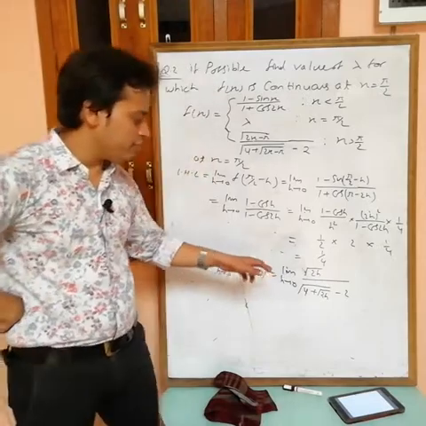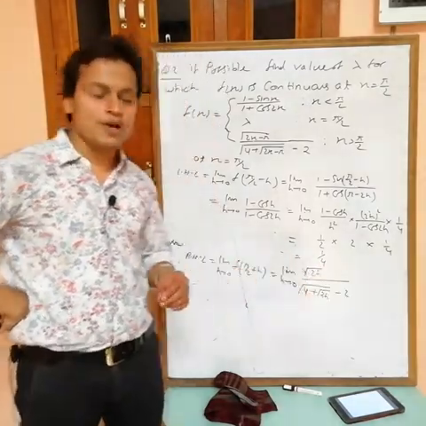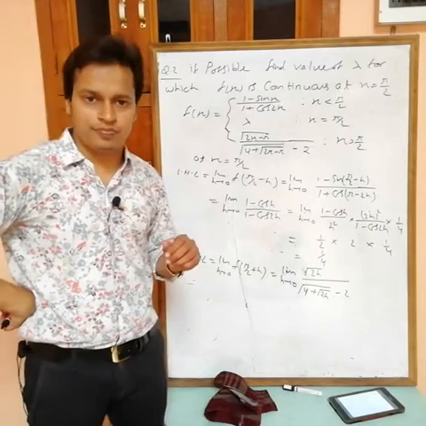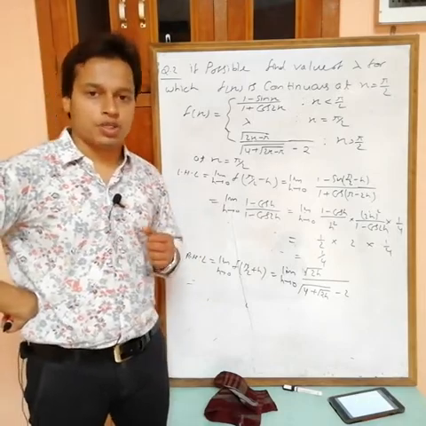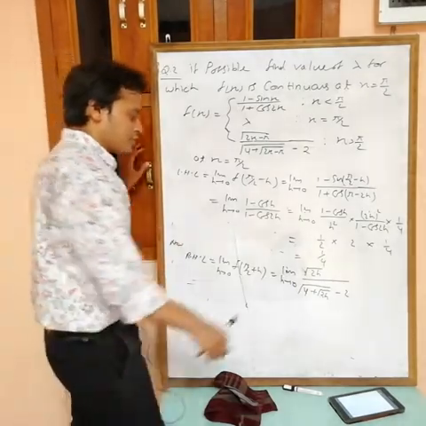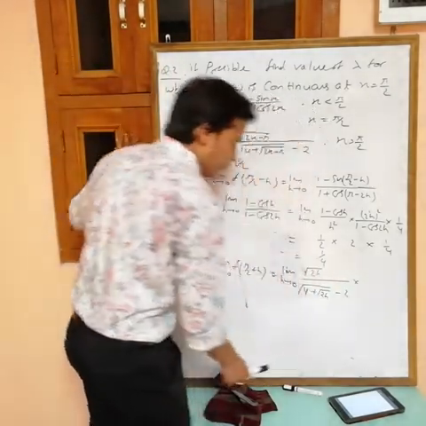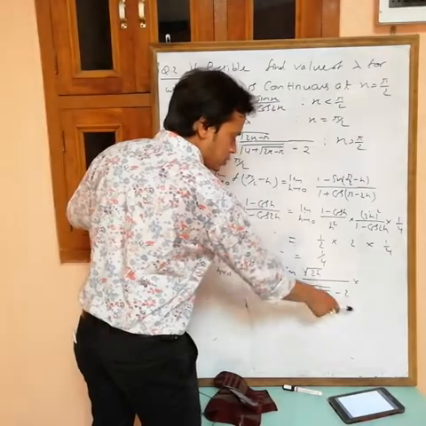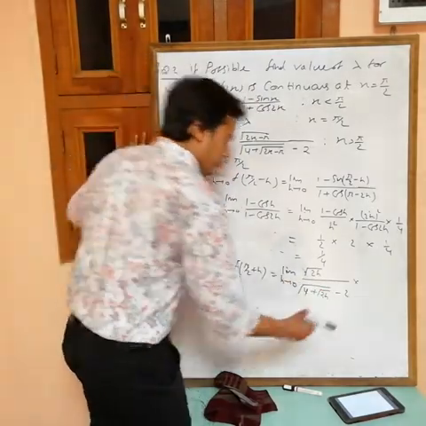Now again we want to solve this one. If you put h equals to 0, then we are getting 0 by 0 form. So again you can use L'Hopital, but I will use simplification, rationalization. Rationalize the denominator. To rationalize this one, I am multiplying with this one plus 2 in numerator and denominator.